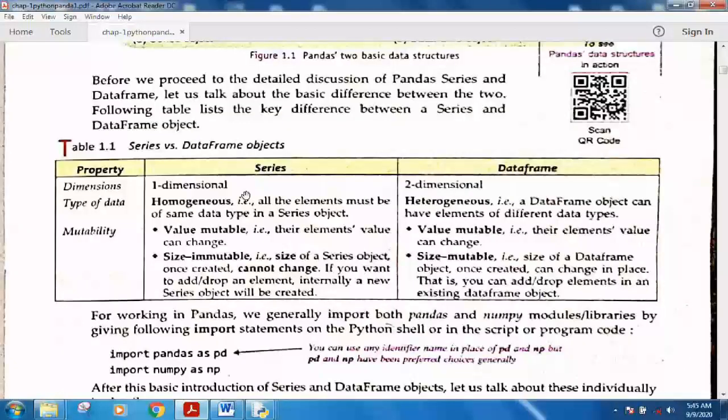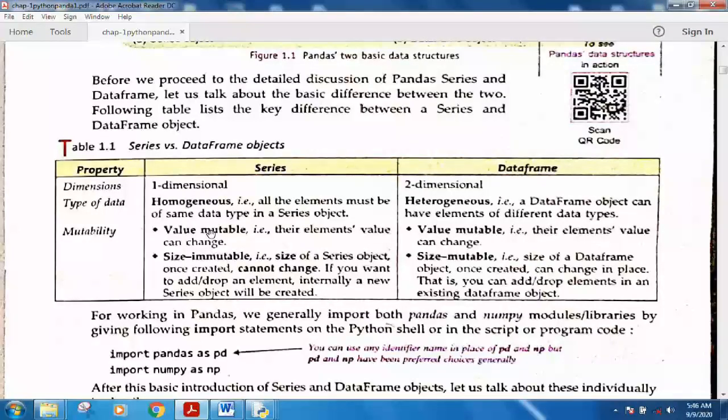First, series is, as I told you, one dimensional. Just like arrays it is also one dimensional. It means it should have one index and one column, and that's all. It can also have one row, but normally we display it in a column in Python pandas. Whereas a data frame is two dimensional. It has a number of columns and rows, so it is a tabular structure.